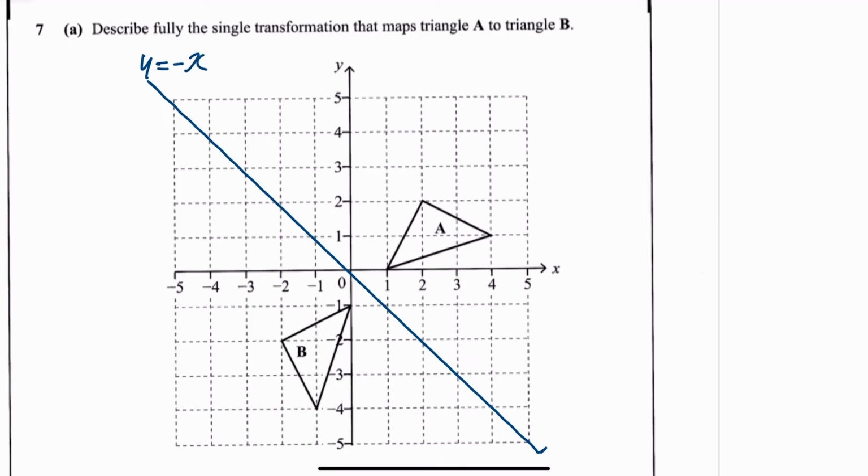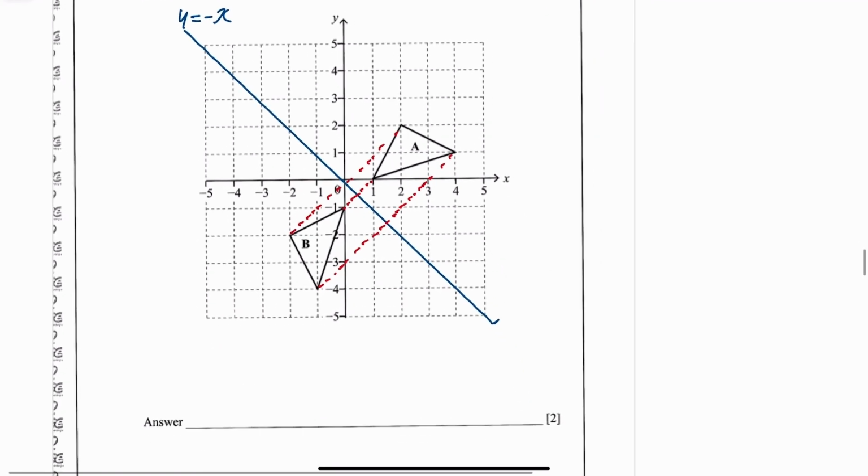Let's just see how that is. If you go from here to here, it's half a square, and then half a square to here. If I go from here, 1, 2 and a half, 1 and a half, 2 and a half, and from here, 1, 2, 1, 2. So you can see it as a reflection in the line y equals minus x. You need to write that whole thing: reflection in the line y equals minus x.